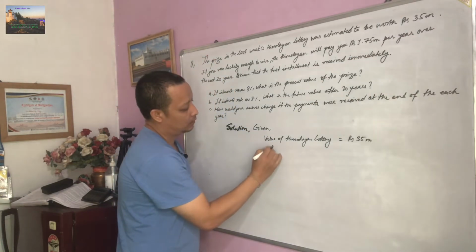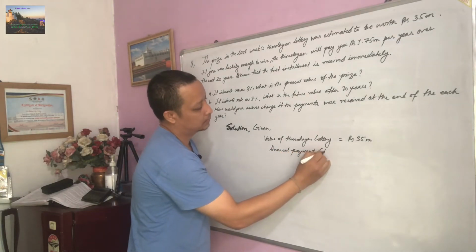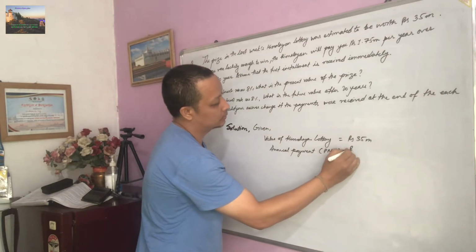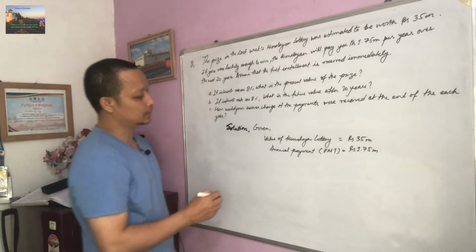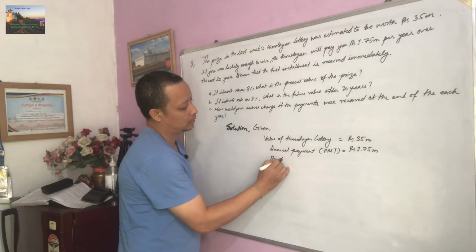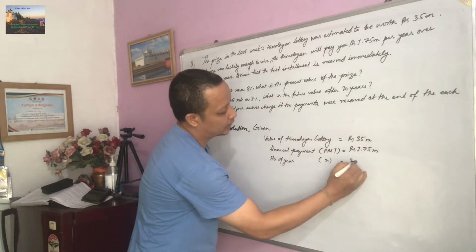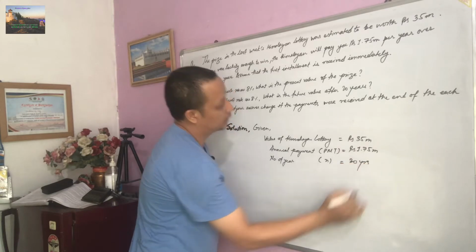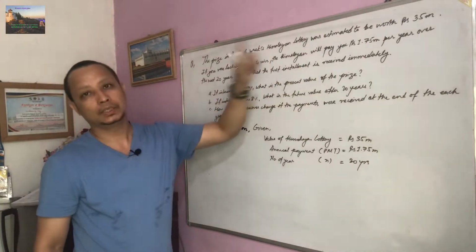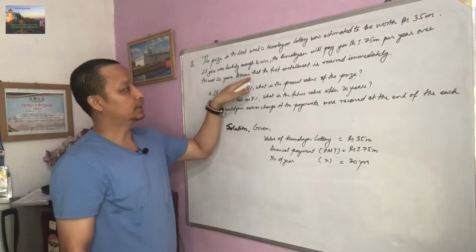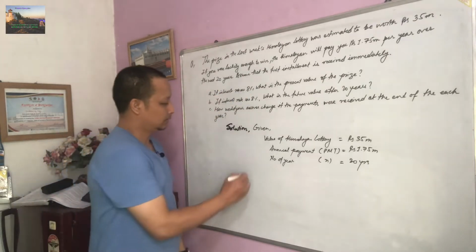So here annual payment, or you can say it is PMT, PMT is rupees 1.75 million, and the number of years for payment, n, is equal to 20 years. So the installment is received immediately, meaning it is paid at the beginning of the lottery period.